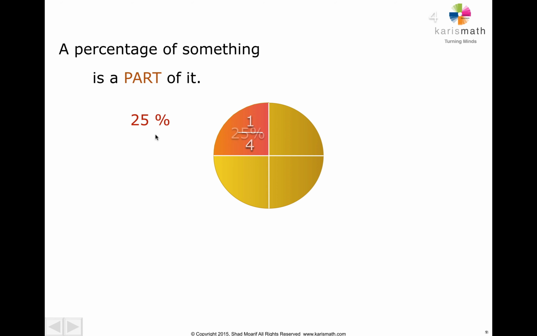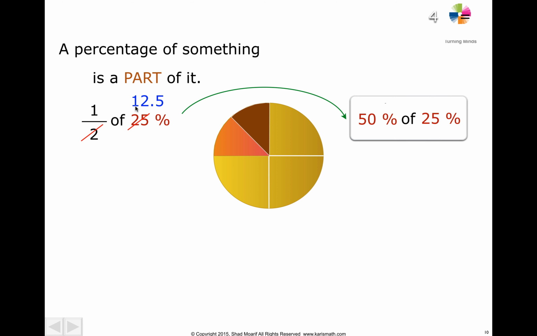We know that. Now, if we took 50% of 25%, that means basically half of 25%. So you split into two equal parts, and half of 25% is 12.5%. So 50% of 25% is 12.5%, or you can work it out this way too. 50% means 0.5.